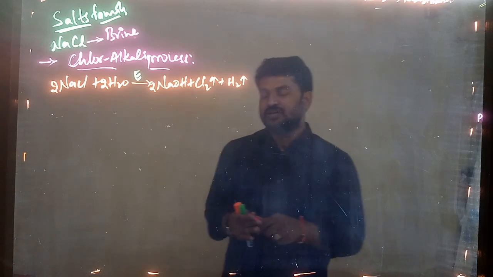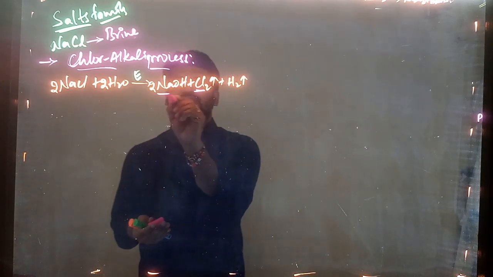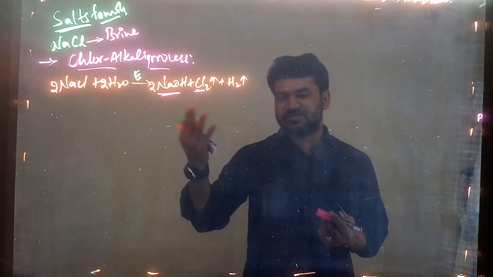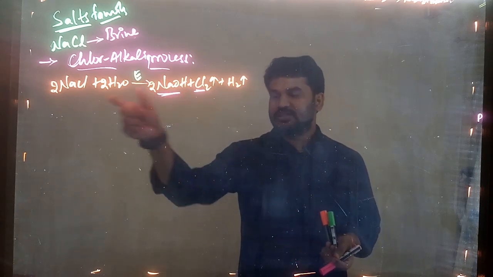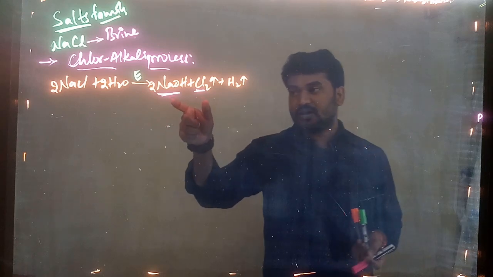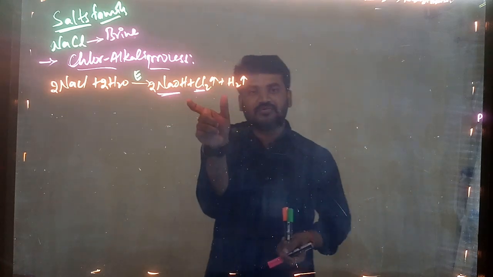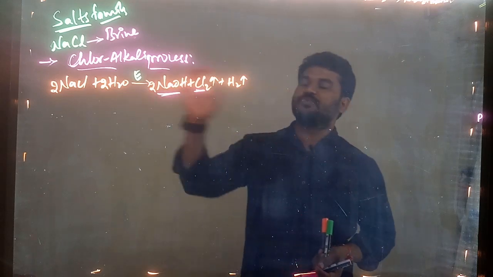Now you see this here, what is there here? Chlorine is there, and this is what? Alkali. Alkali means alkaline, a base we are getting, no? So chlor-alkali process. In this reaction, the electrolysis of brine solution giving alkali, chlorine and hydrogen. So on the name of the products, chlorine is there, alkaline is there, chlor-alkali process.